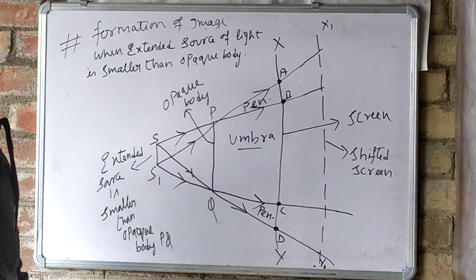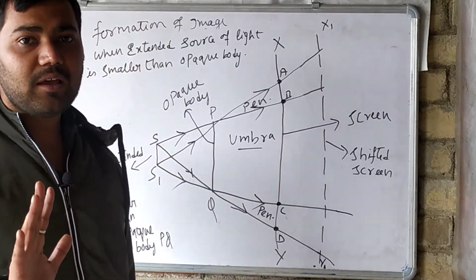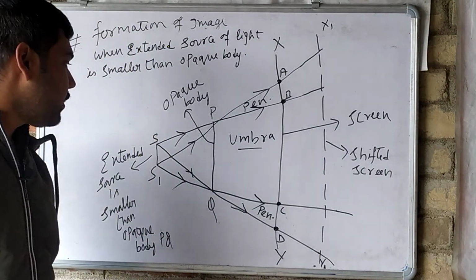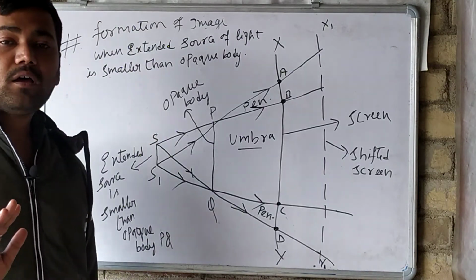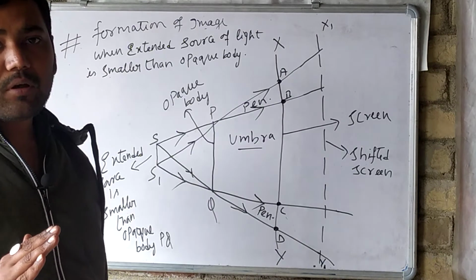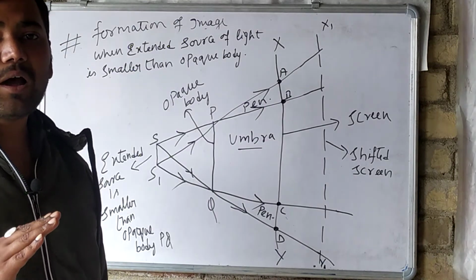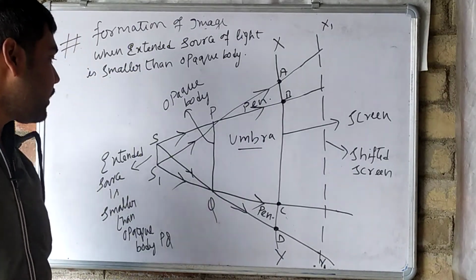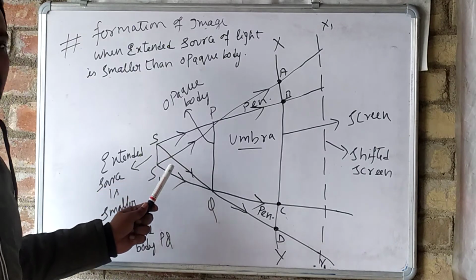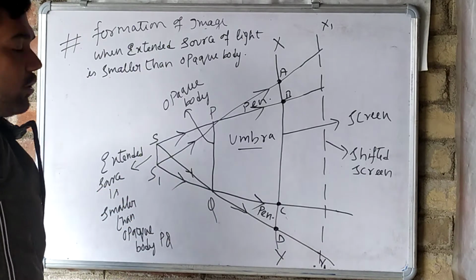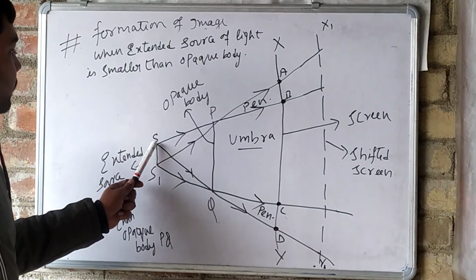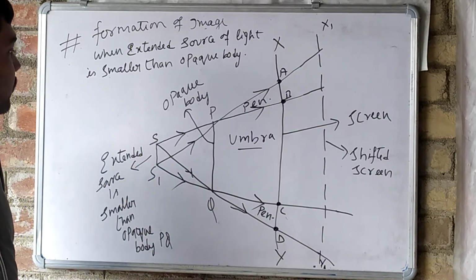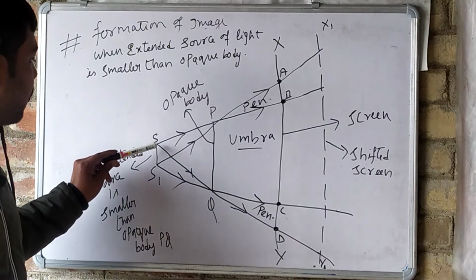So what you have to do? You have to just see the diagram very attentively. Okay, what happened? Now we will see the formation of image, that means the path of the light traveling. Okay, so two lights will originate from the point S. Two lights will originate from S. One, see how it is going.